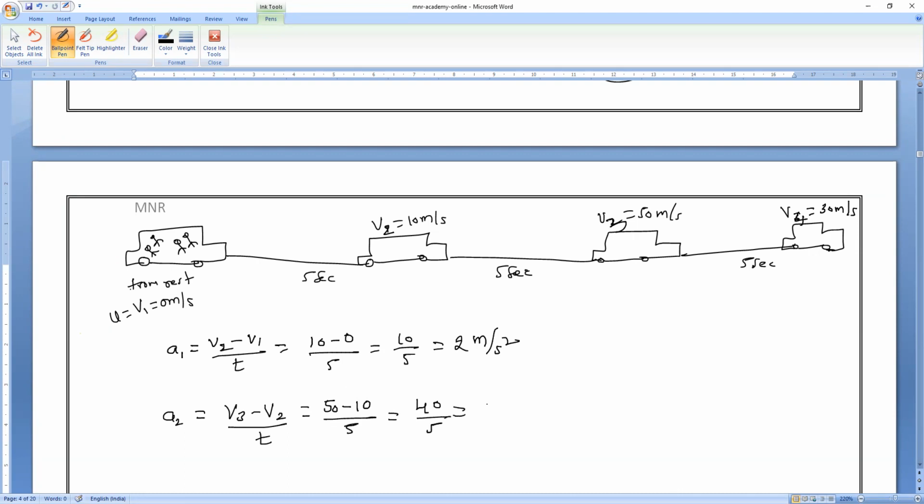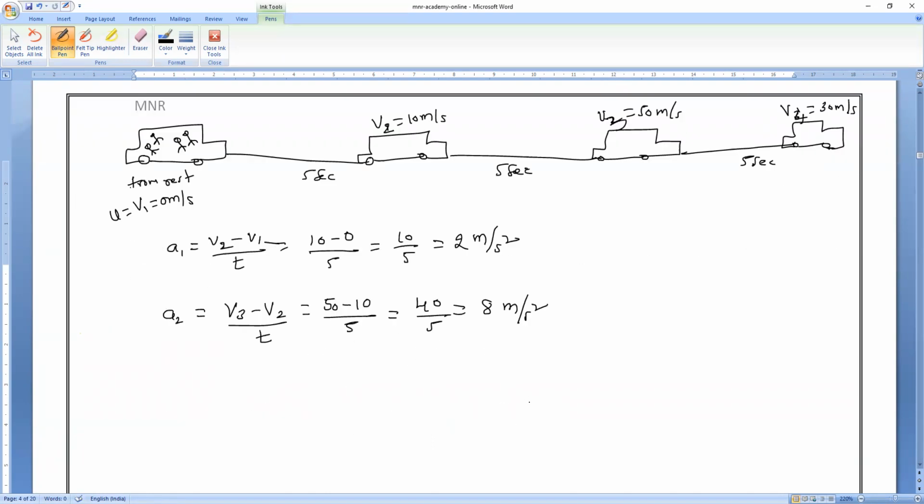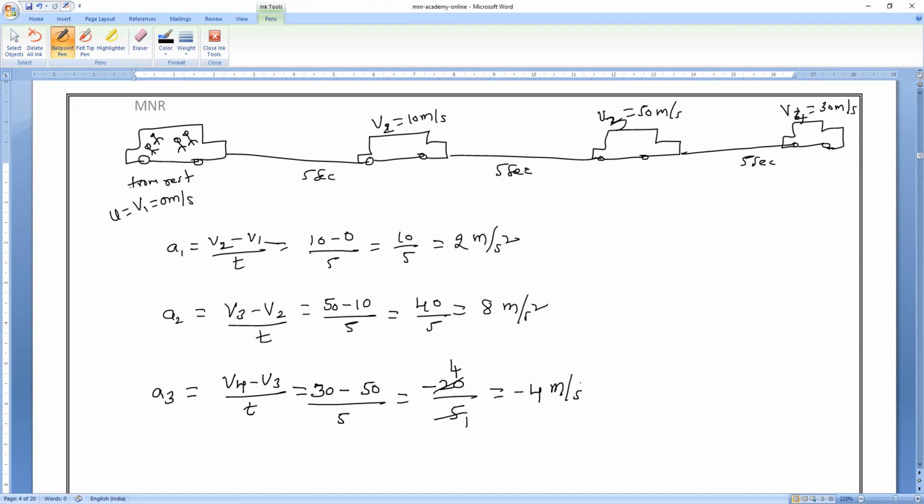Everything clear? Next, a3 equals v4 minus v3. Always final minus initial only. Decreased or increased doesn't matter. v4 is 30 minus v3 is 50, divided by 5. So 30 minus 50 is minus 20. Minus 20 divided by 5 is minus 4 meter per second square.